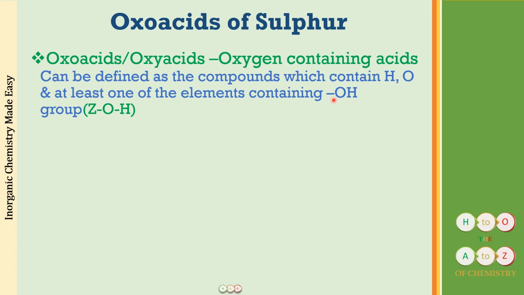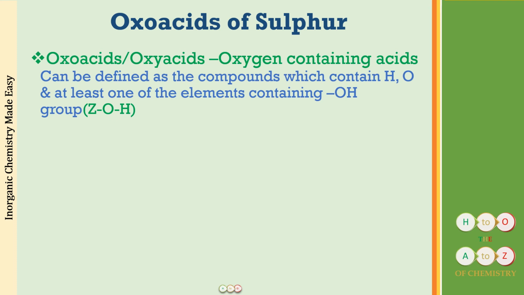All right, so this compound that we call oxoacid or oxyacid is going to contain three elements. One is going to be a Z element, which I will be talking about just now, and then apart from this Z, there is going to be at least one oxygen and one hydrogen in the form of an OH group. So you can say that the simplest oxoacid is going to be ZOH.